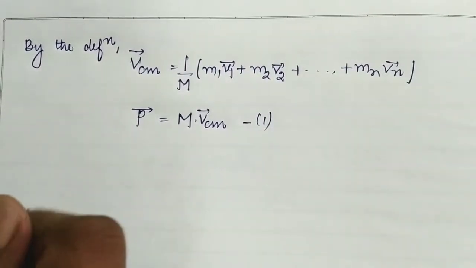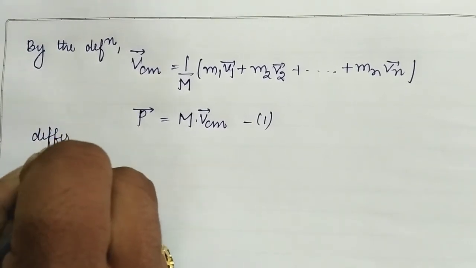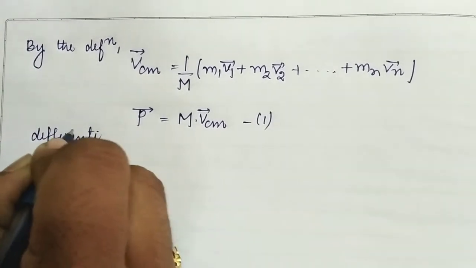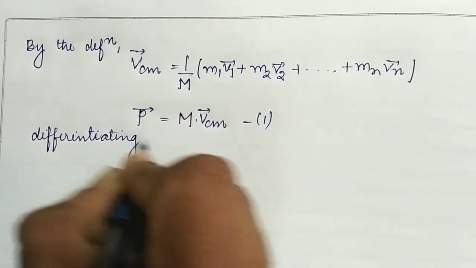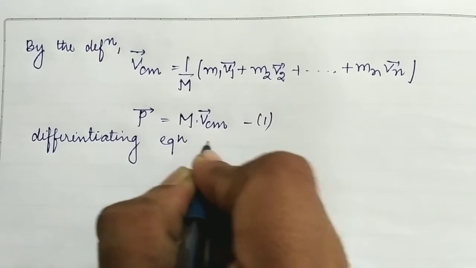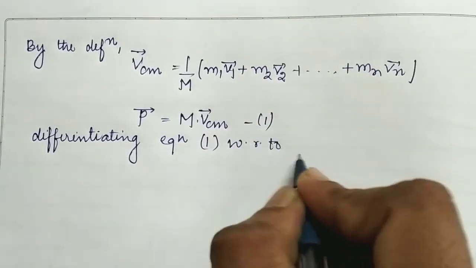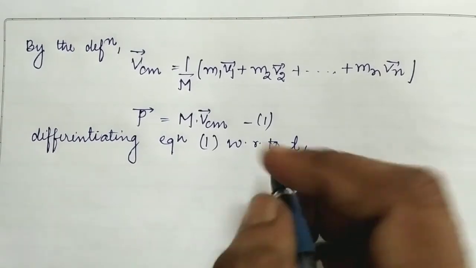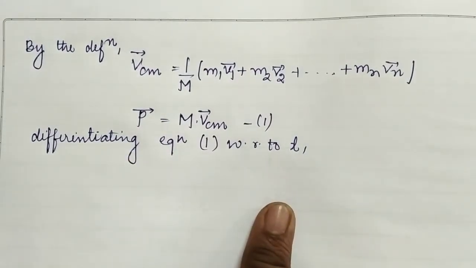Okay students, so differentiating equation 1 with respect to time t, and as we know that the change in momentum with respect to time t is known as force.